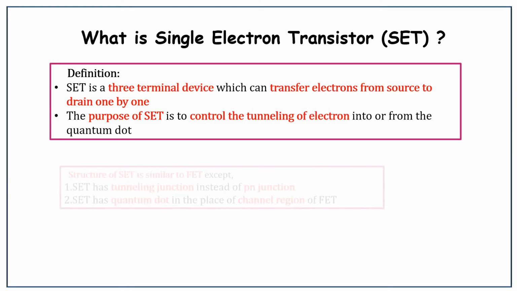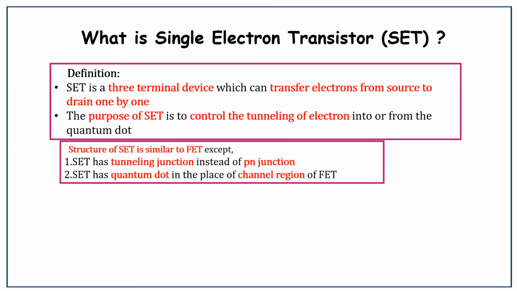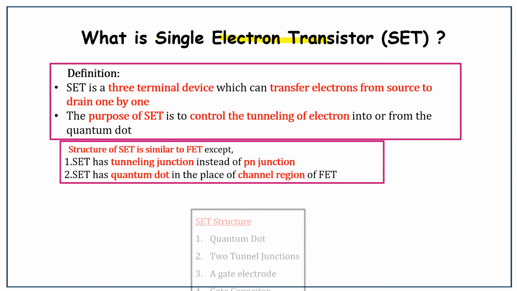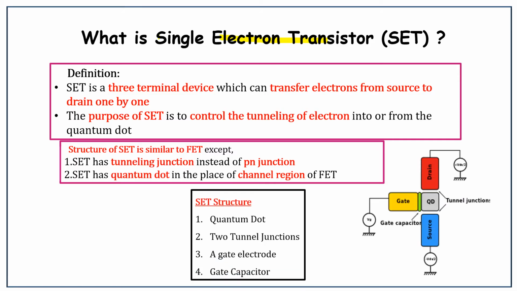What is SET? SET means single electron transistor. Now let us see the structure of SET. The structure of SET is similar to FET, that is field effect transistor, except SET has a tunneling junction instead of the PN junction in FET. In FET we are having a PN junction and in SET we are having a tunneling junction.